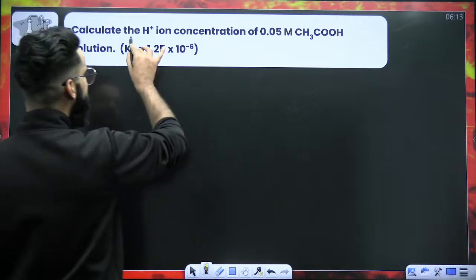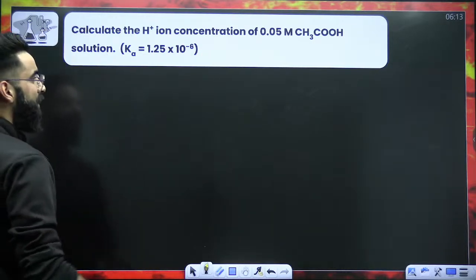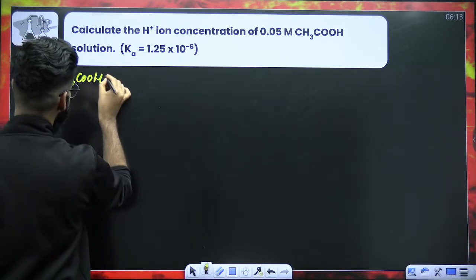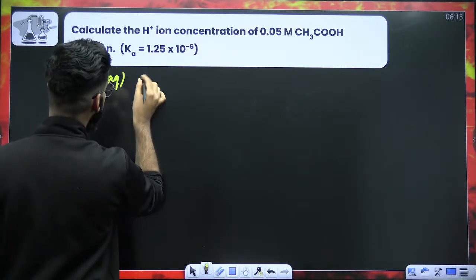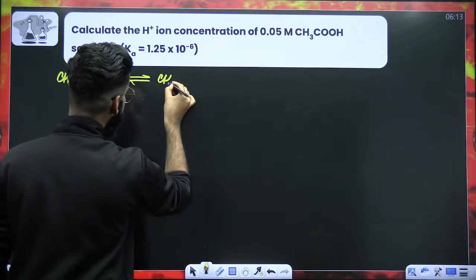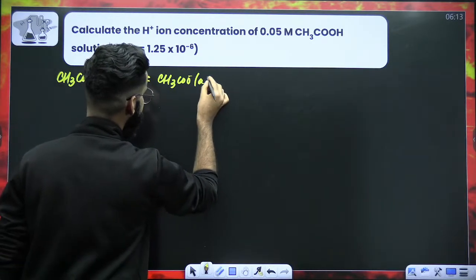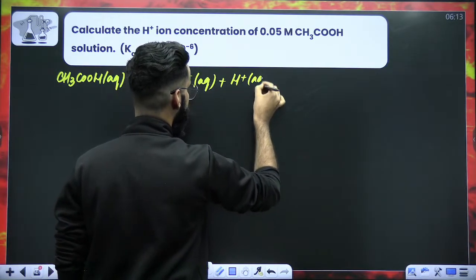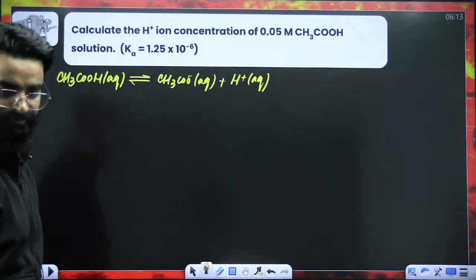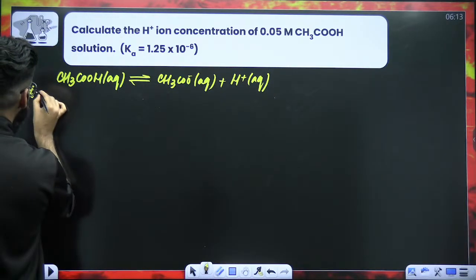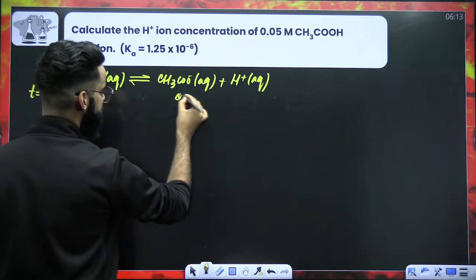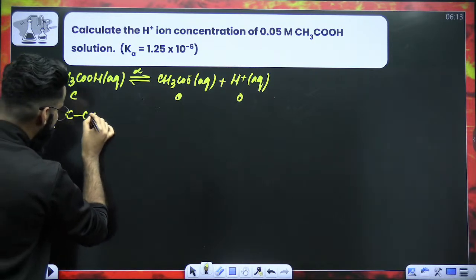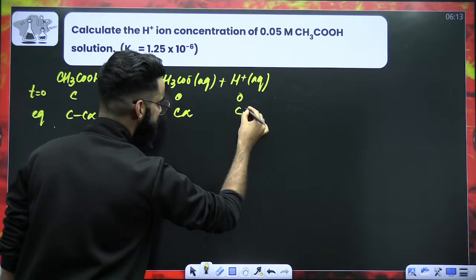All right, calculate the H positive concentration of a 0.05 molar CH3COOH. Now, if I talk about CH3COOH, acetic acid, it's a weak acid. Weak electrolyte remains in equilibrium with its ions. Its ions are CH3COO negative aqueous plus H positive aqueous. Agreed? Now, at time t equal to 0, its concentration is C. This is 0, this is 0. Degree of ionization is alpha. At equilibrium, this has to be C minus C alpha, this has to be C alpha, and this has to be C alpha.